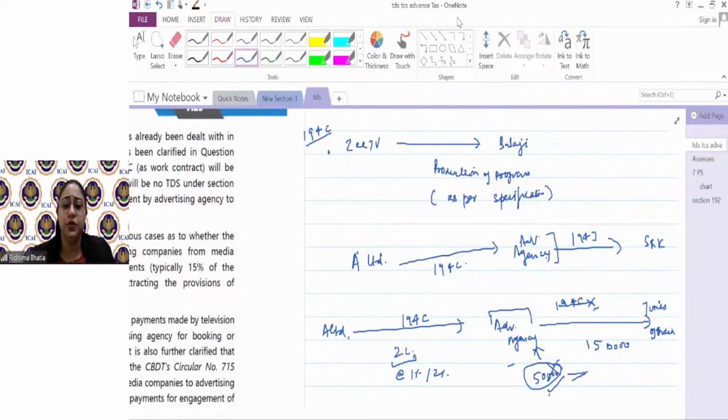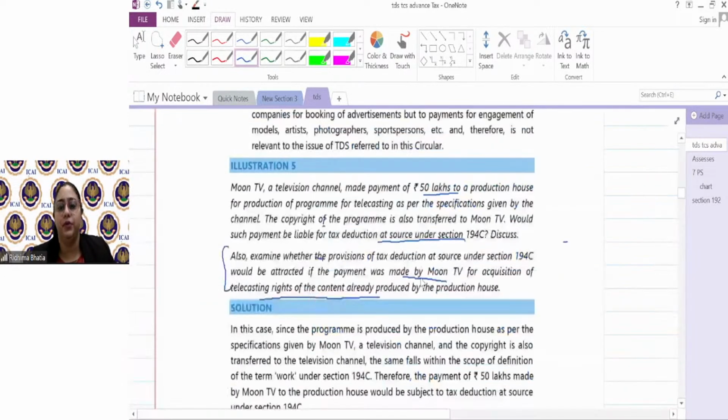Think about any doubt which you have, and don't worry, just read, read, read.